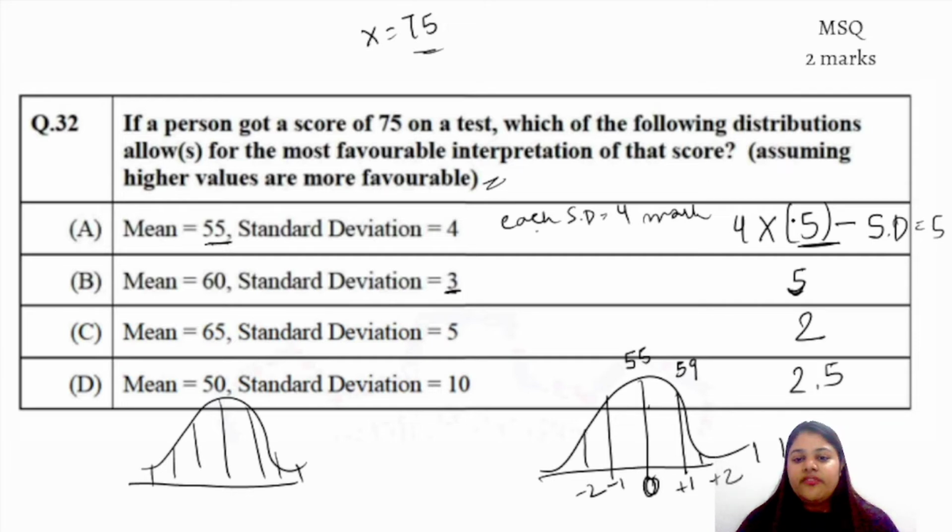Now if we look at the question, it says that assuming higher values are more favorable. So higher values, 5 or 5 में है ना, so A and B are the correct options here. Now I get it that the question is not that well given or interpreted, but that is the basic solution to it. It is simple if you understand what it tries to say. Right? Clear to everyone?